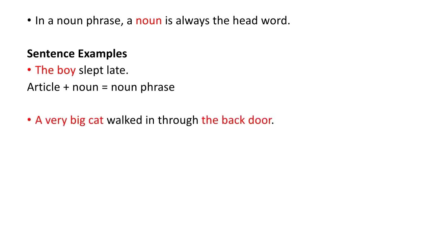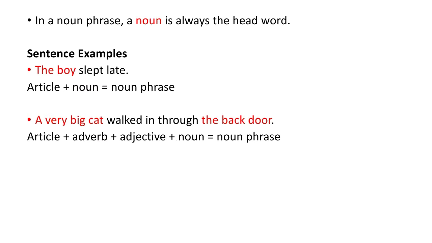Another example. A very big cat walked in through the back door. We have two noun phrases in this sentence. A is an article, very is an adverb, big is an adjective which is describing the noun, cat.